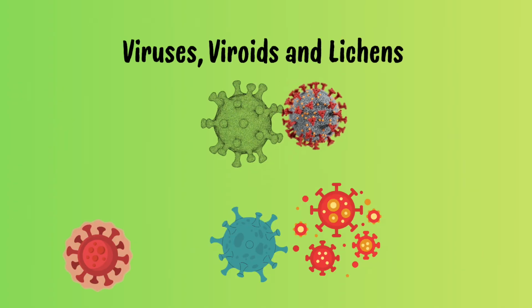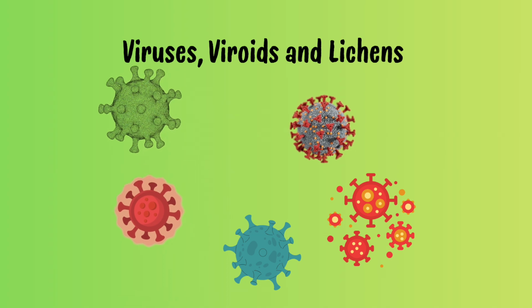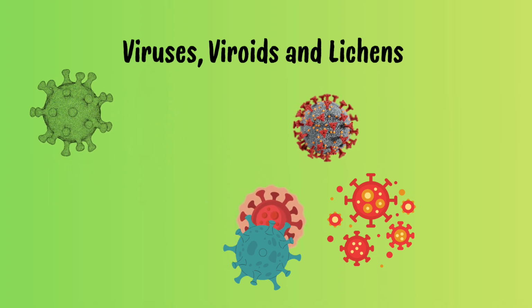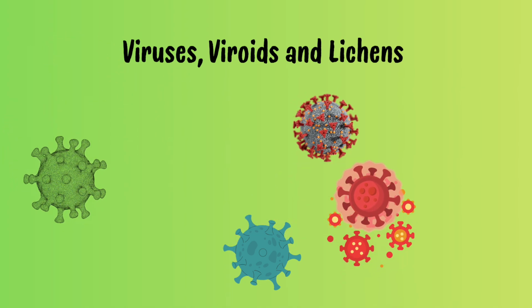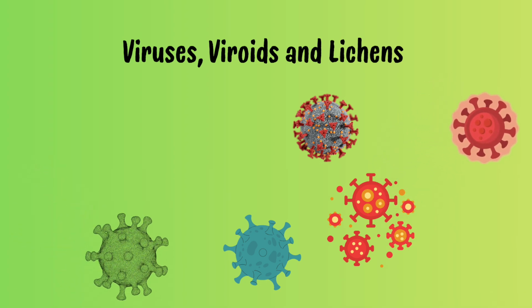Other microorganisms like viruses, viroids, and lichens do not fit into any kingdom, as they show both living and non-living characteristics. Viroids are smaller infectious agents made only of RNA, and lichens are symbiotic associations between algae and fungi. So viruses, viroids, and lichens do not fit into any kingdom.